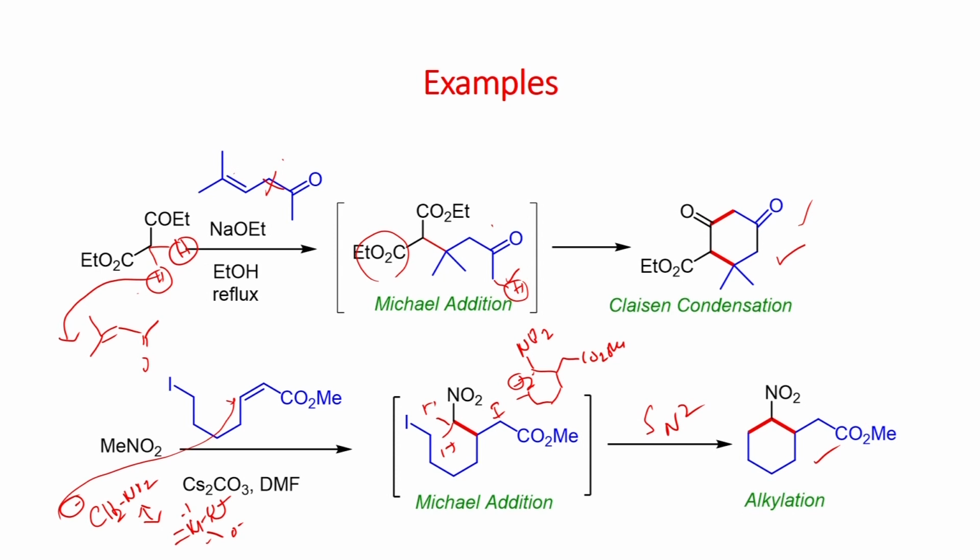In both the cases, if you look at first, the addition reaction takes place, then in this case condensation takes place, the whatever enolate is generated from the ketone which undergoes reaction with the ester group, and you get this 1,3 dicarbonyl compound. In this case, the Michael addition gives this product. Once you form this one, the base deprotonates this acidic proton, generates the anion, which undergoes SN2 reaction with this carbon to produce this cyclic nitro compound.